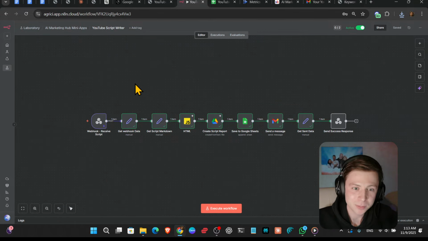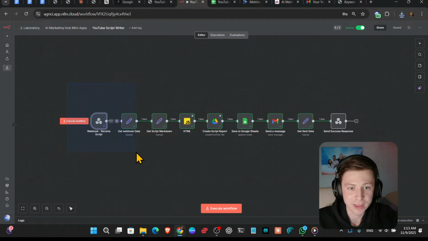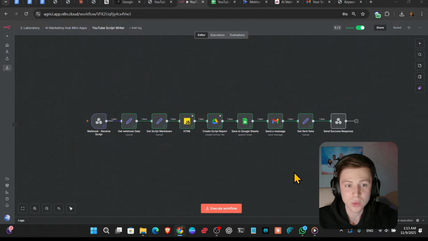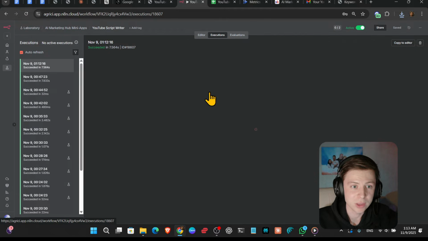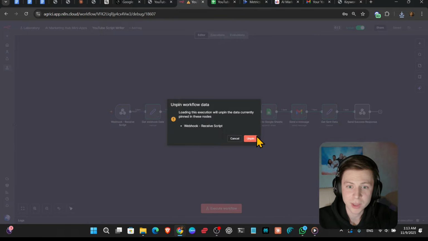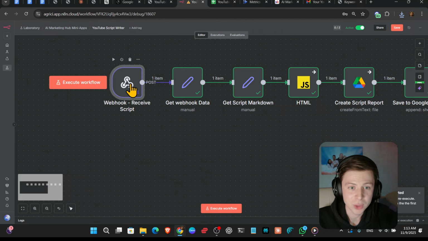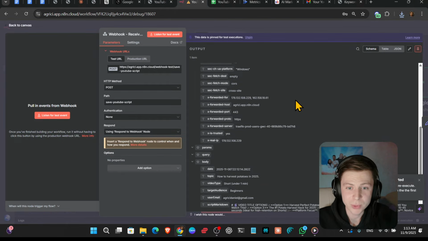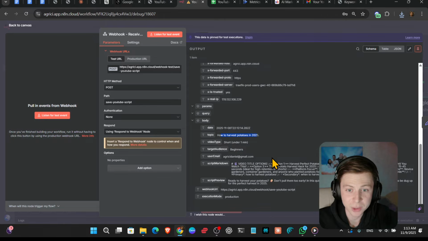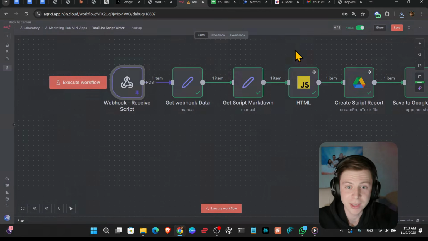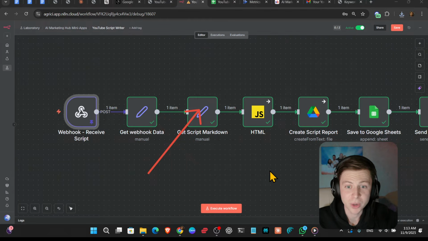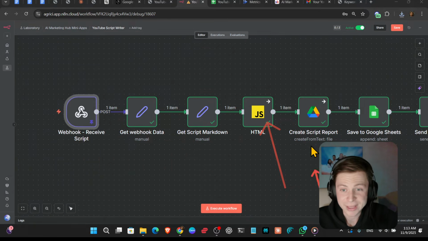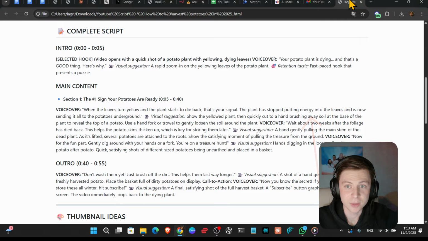So check it out. When we are sitting there like, hey, send to email, this workflow is working right now. If I press on executions, and press right here, and copy to editor, you'll be able to see straight away that we're receiving the data from the webhook, and here we have how to harvest potatoes in 2025 and also that form data. Here we're just getting the webhook data, getting the script markdown, transforming it to HTML, and creating this document right here.